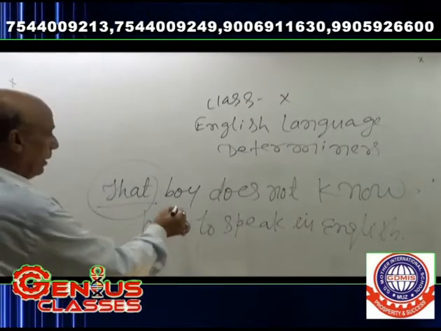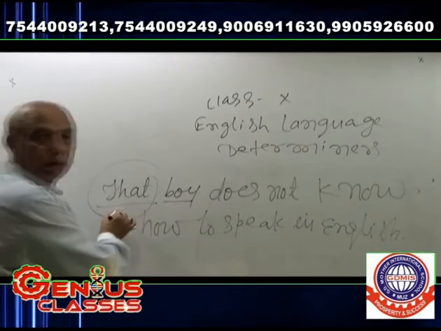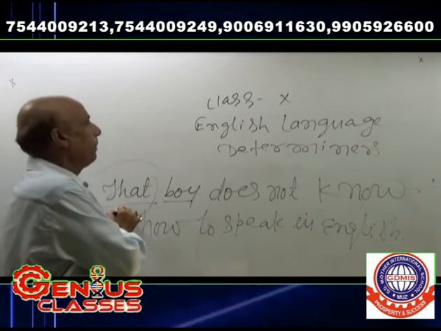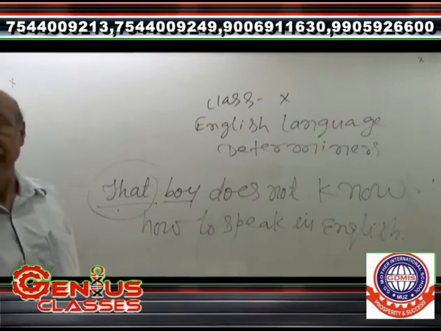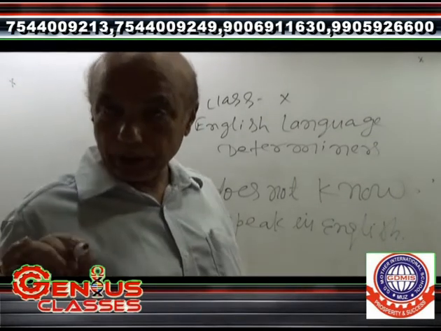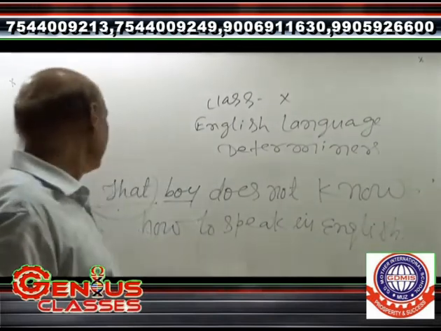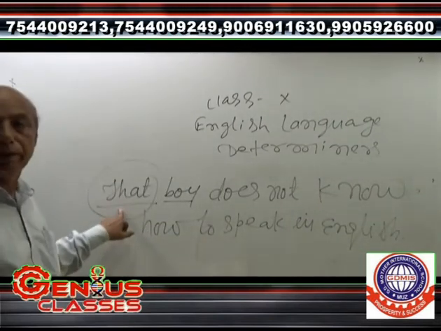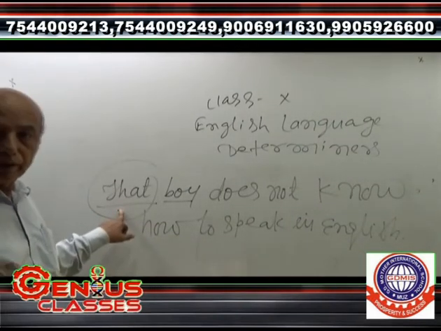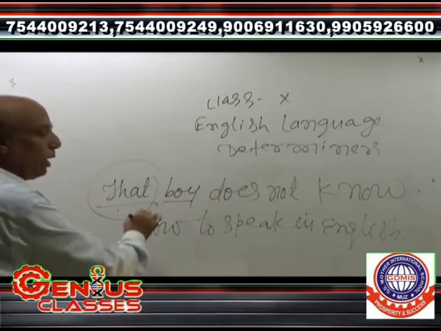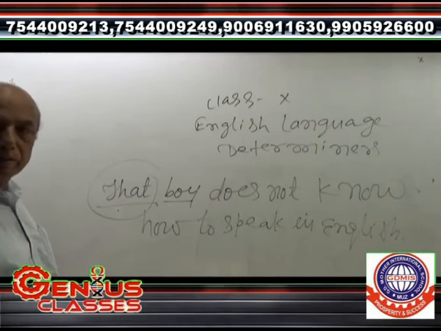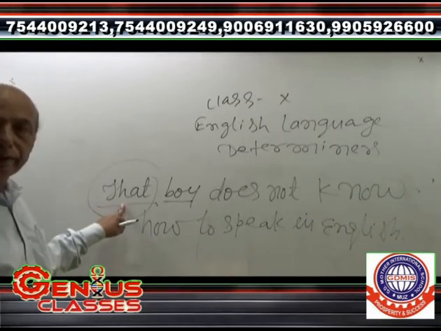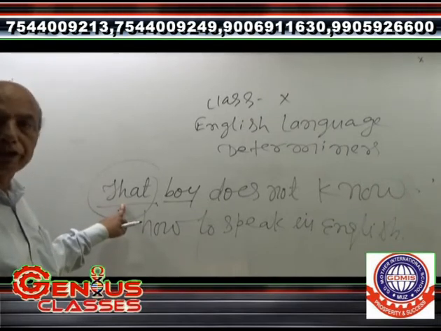It means it is a noun, and before the noun that determiner has been used, and here that is a determiner, written about that very verb. That verb does not know how to speak English. It means that is one of the demonstrative determiners.